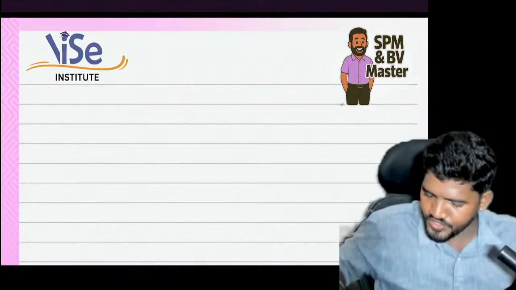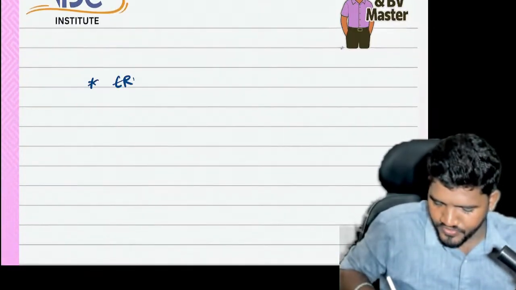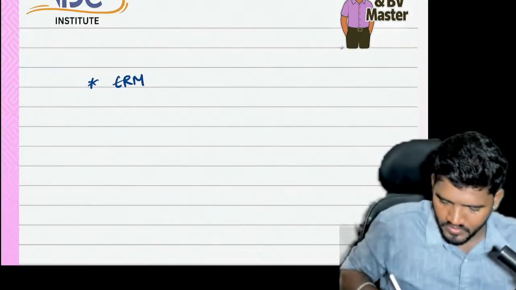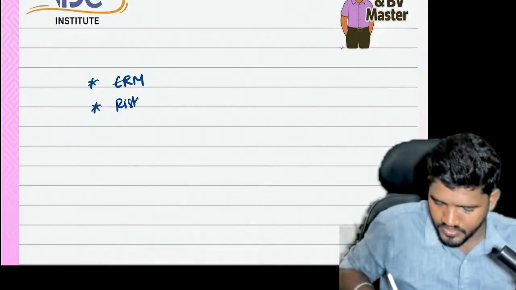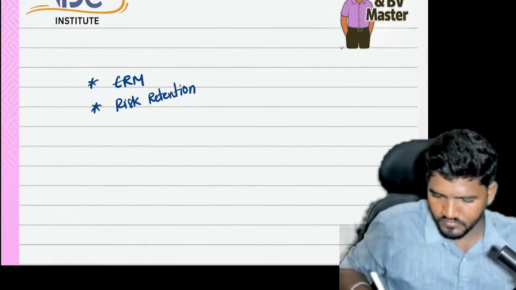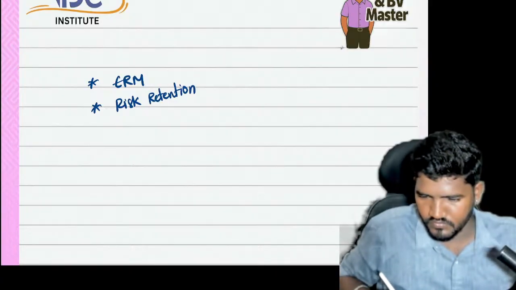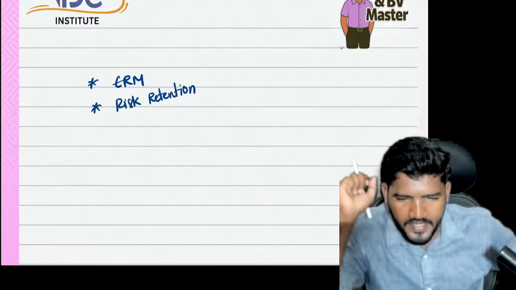When it comes to guess questions, the first question is enterprise risk management. The second one is risk retention. As of now, in the book only one problem is there, a basic problem.